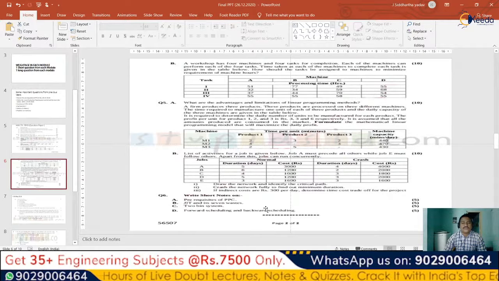So from sequencing and scheduling, if you learn it thoroughly, then definitely 20 marks will again come into your pocket from the examination point of view. Coming to the next one, what are the advantages and limitations of linear programming? LPP problem, simplex method, dual method, big M method. When you learn all those methods, the advantages and limitations can give you these 10 marks.